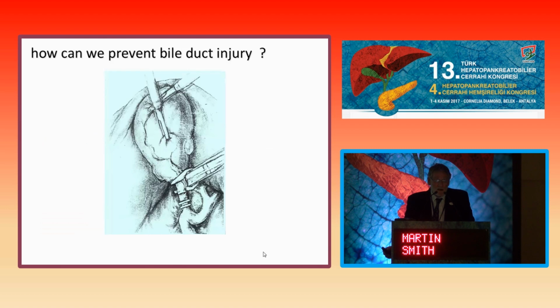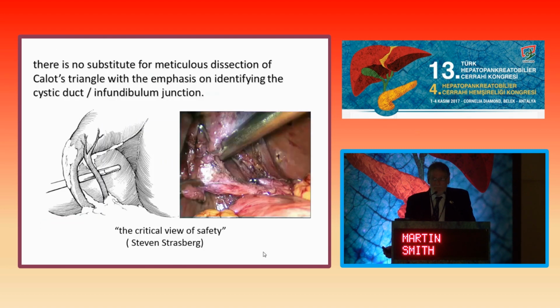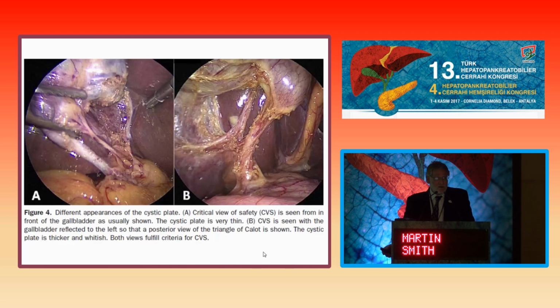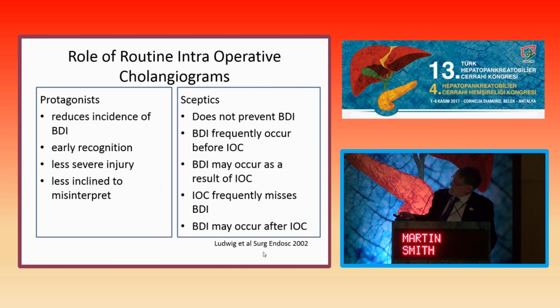So we've heard about doing safe cholecystectomies, and we've looked at how we can prevent injury, and clearly the whole issue around the critical view of safety must be taken into consideration. It's really important in patients with acute cholecystitis, and this is not a group of patients that we should be taking a compromised approach to. The critical view of safety, as well described in these pictures, should be recognized. In my own experience, it's this part of the operation where you expose the gallbladder plate, or the part of the liver, which is absolutely essential in achieving the critical view of safety. And I think in the difficult cholecystectomy, many of us tend to compromise on that particular component, and I would say to you that's very important.